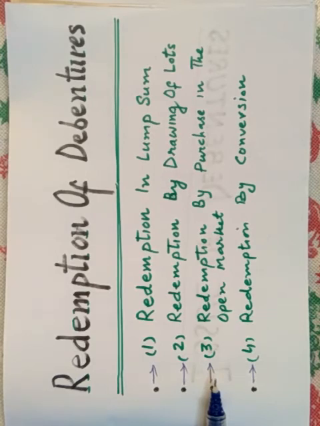Redemption by purchase in the open market. Generally, companies exercise this option when debentures are listed on the stock exchange below nominal value. So, the company may utilize its surplus funds to purchase its own debentures with the intention of cancellation. It is not necessary that the company always purchases debentures below the market price.